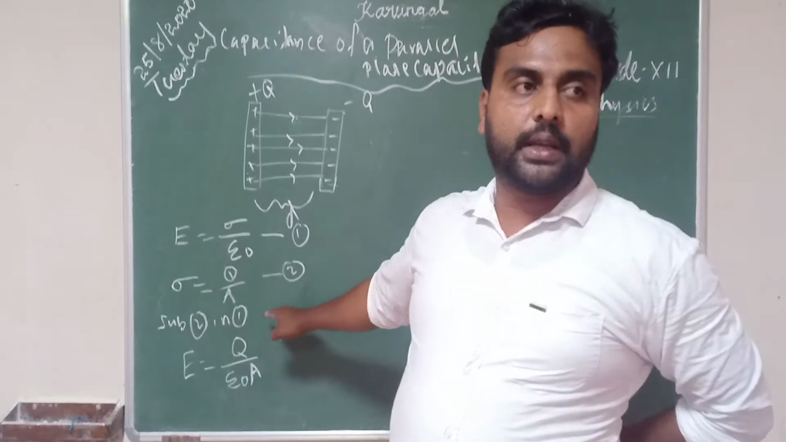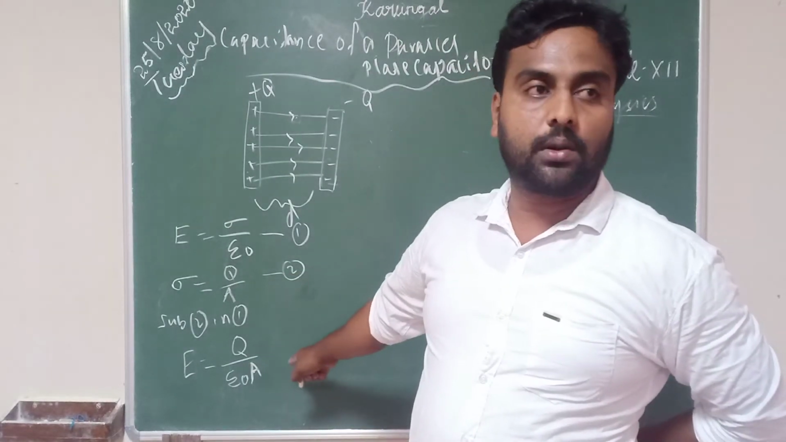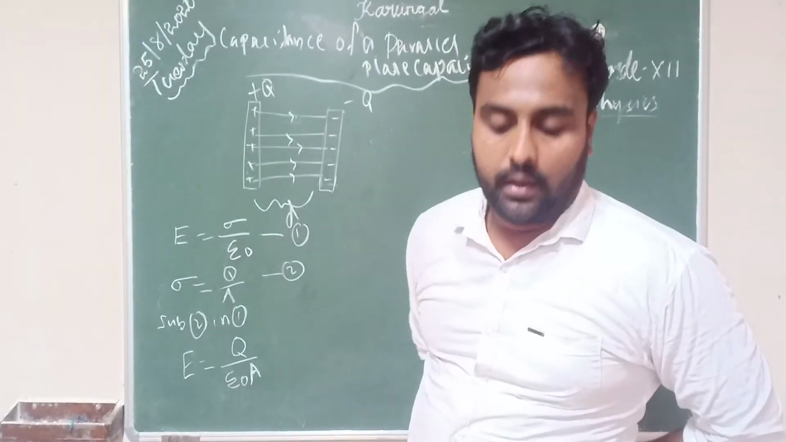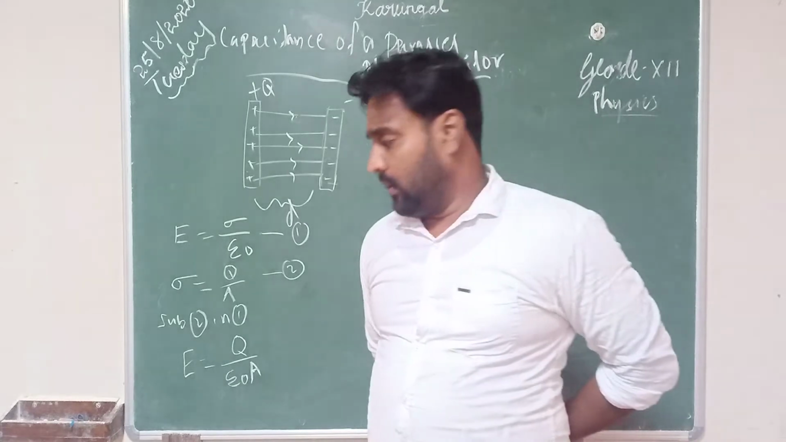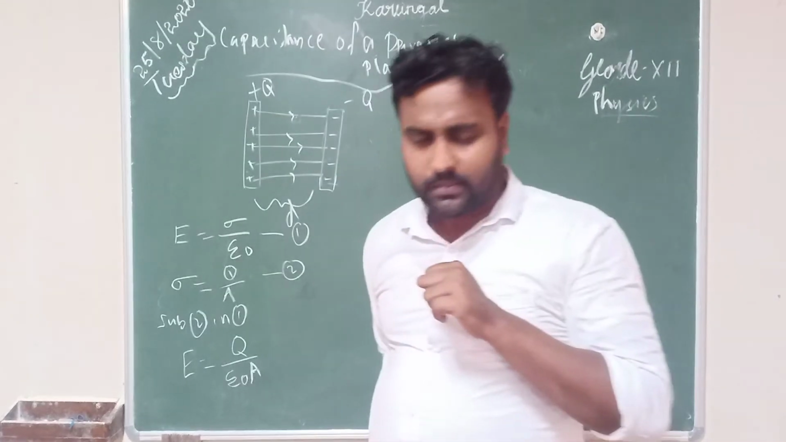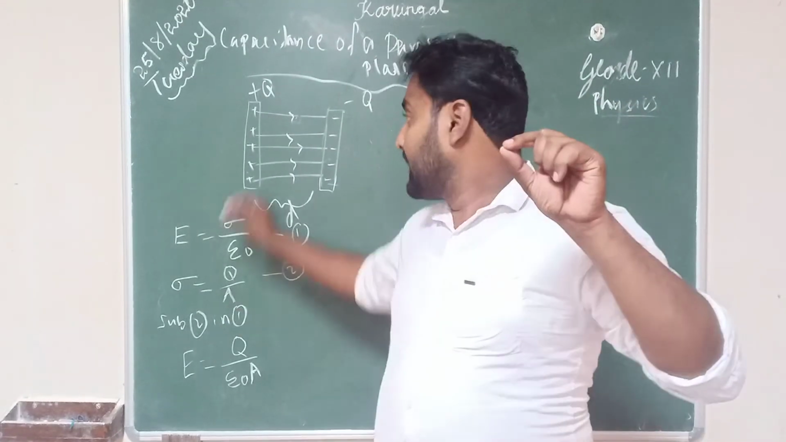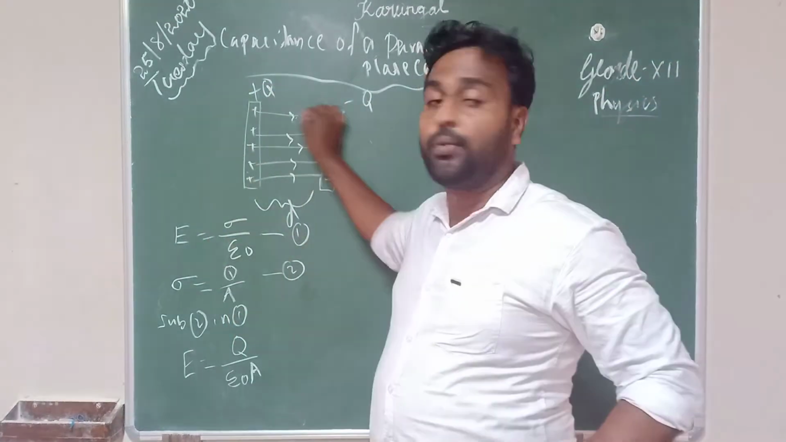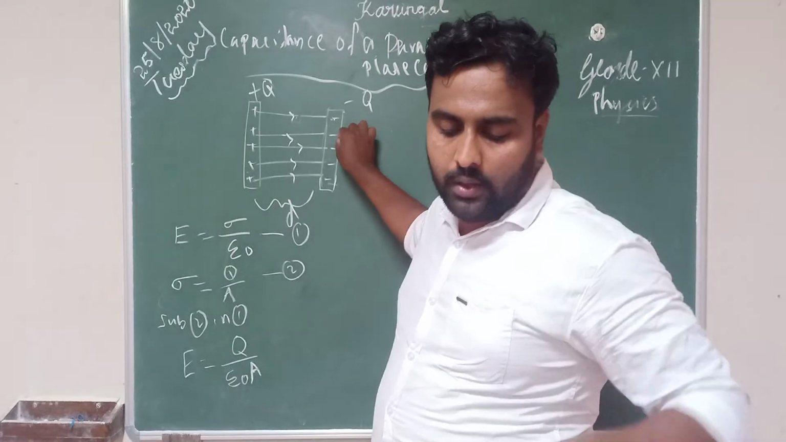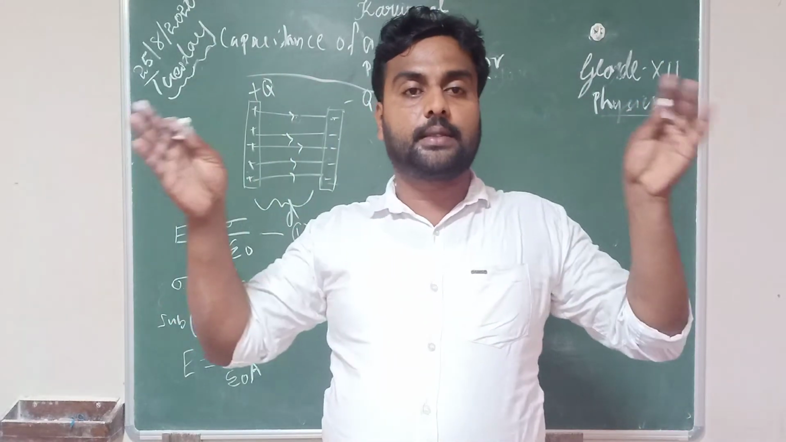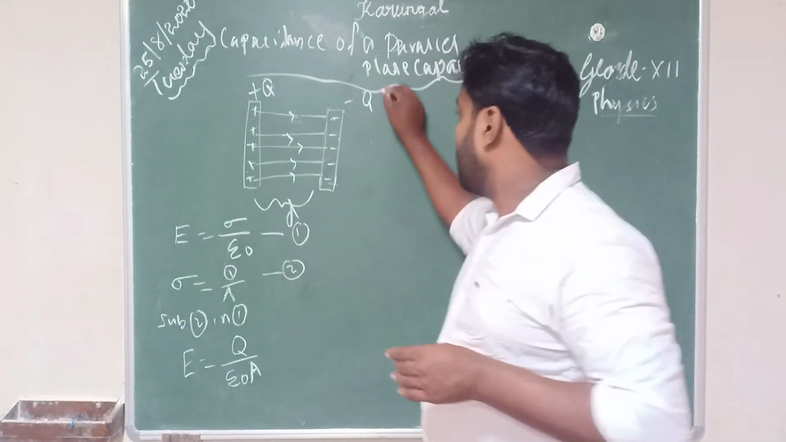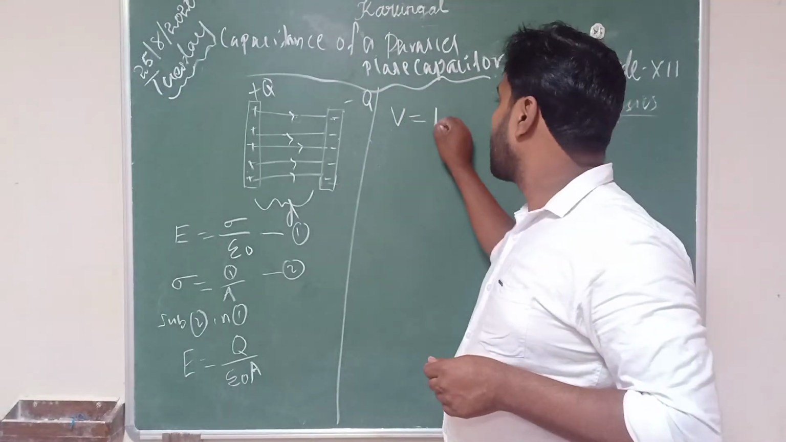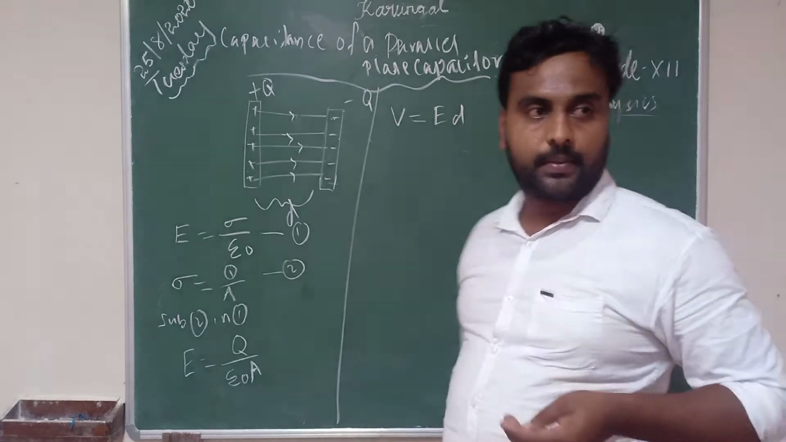When we substitute equation 2 in 1, we get E, the electric field between the plates, is equal to Q by epsilon 0 A. Now, you see this electric field between these two plates is uniform, and the plates are separated by a distance D. So you can write the potential difference formula V is equal to E into D.